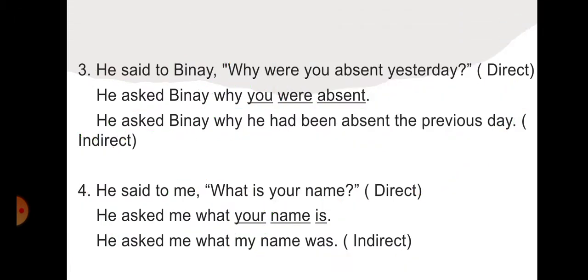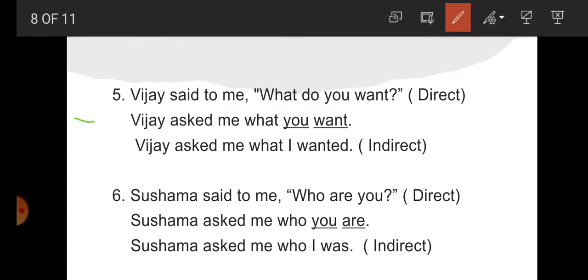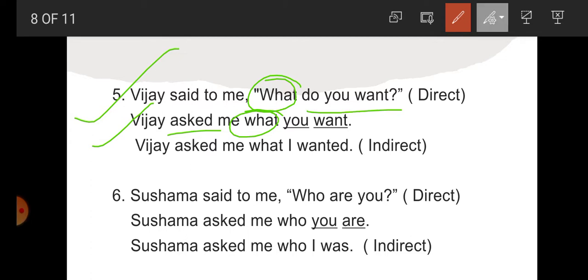Now we have done 4 examples, students. Some more examples are here. Now example number 5. Vijay said to me, what do you want? So first step, Vijay asked me. And what is the question word here? What. So write what here. After that, what is left? Do you want. So how will we change "do you want" into assertive? We will change it like "you want", because "do" and "want" become one here. You want. Now, third step, Vijay asked me what.